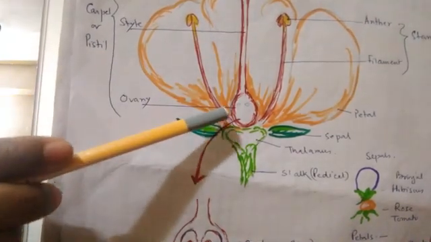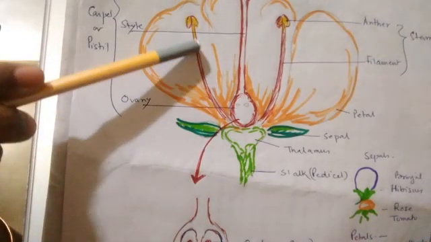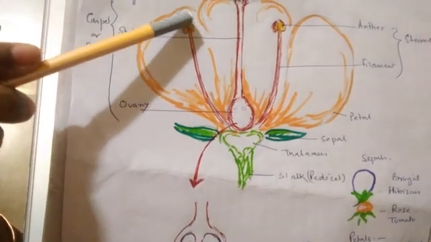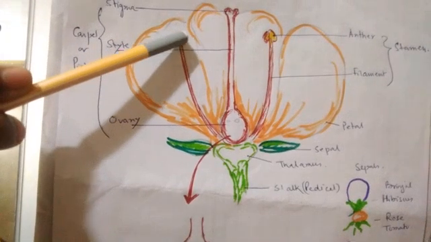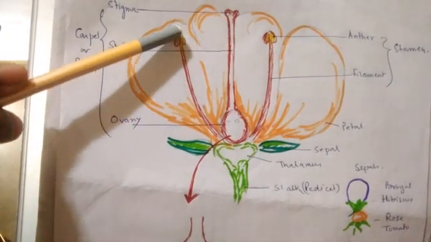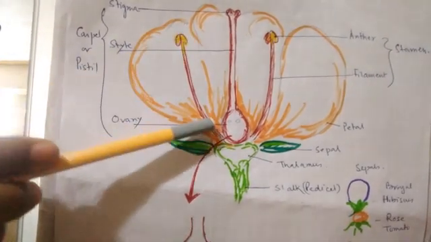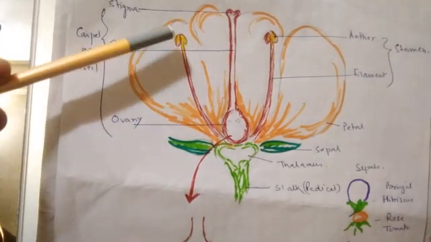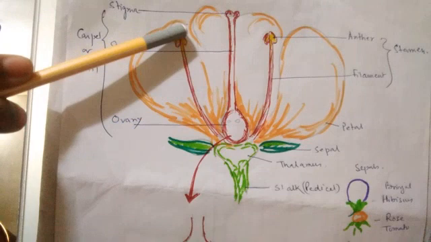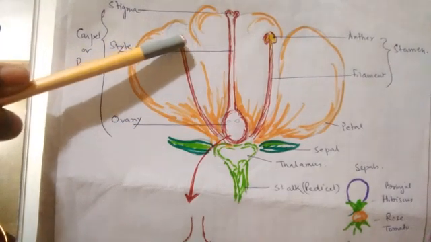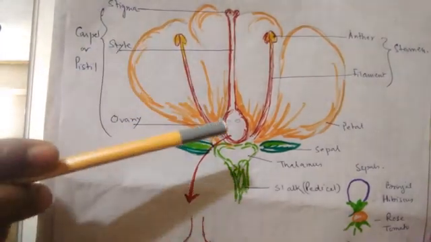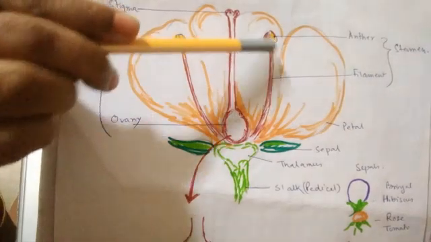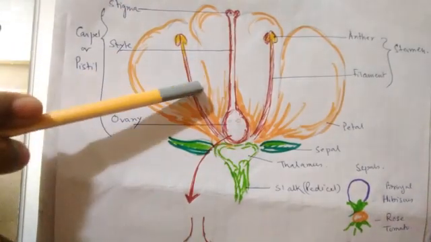Next to petals, you can see here this long structure with a round or somewhat elongated top. This is called stamen. So this long structure with a bulbous top, this is called stamen. And this is another stamen. So there may be numerous stamens. Clear?